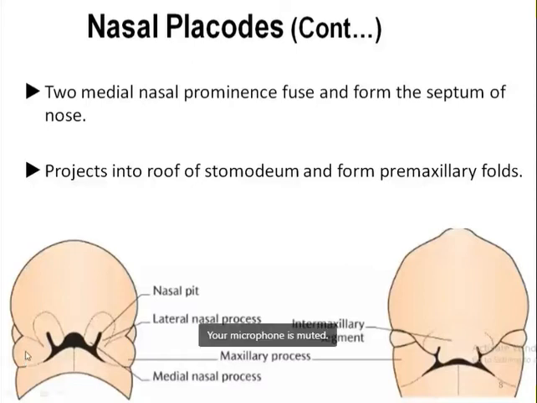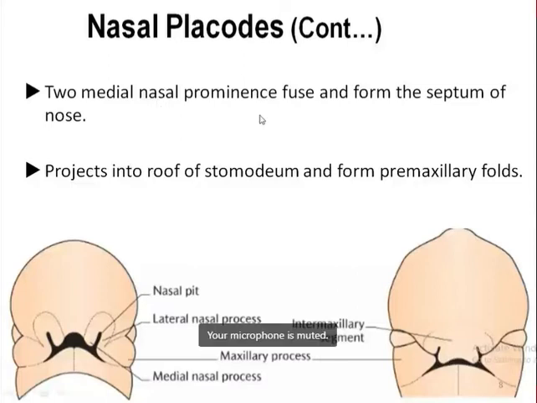The mesenchyme present within this maxillary prominence on both sides begins to proliferate, so that they grow toward each other. Because of its proliferation, the mesenchyme in the maxillary prominence causes them to enlarge and grow medially toward each other, and this medial growth pushes the medial nasal prominence towards the midline. This results in the two medial nasal prominences fusing with each other.